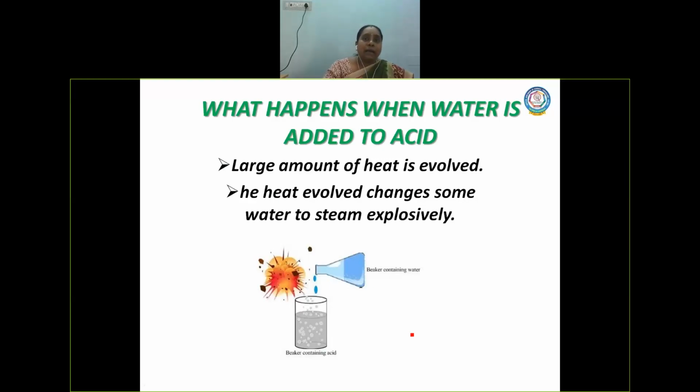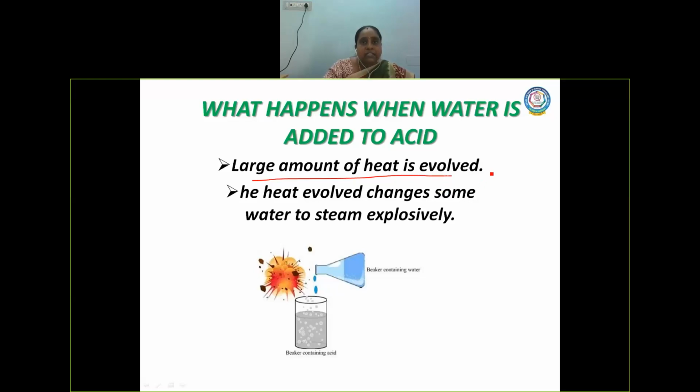Okay. Now what happens when water is added to acid? When water is added to acid, it is a highly exothermic reaction. Why is it considered highly exothermic? A large amount of heat is evolved during this process.